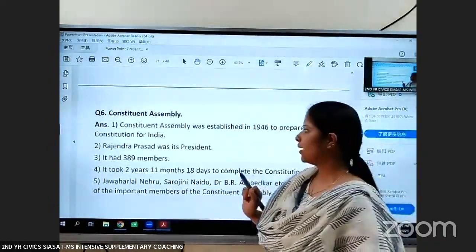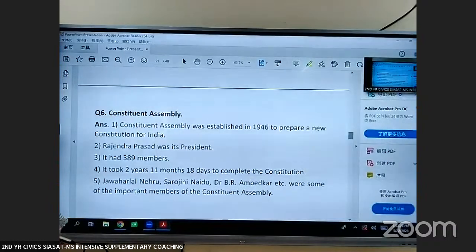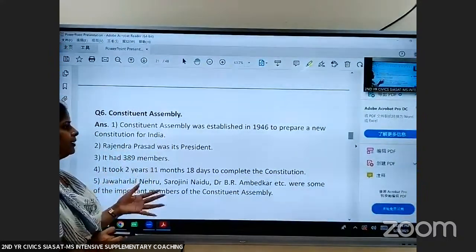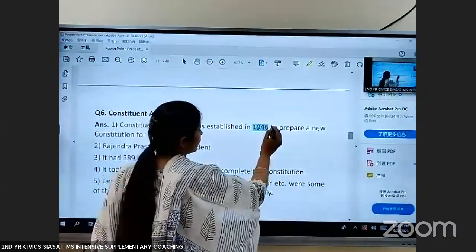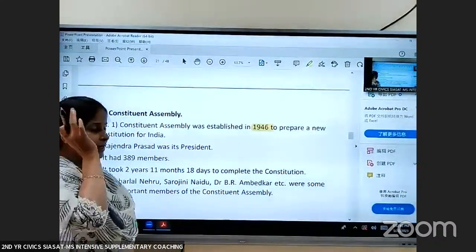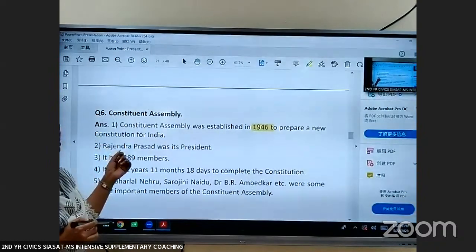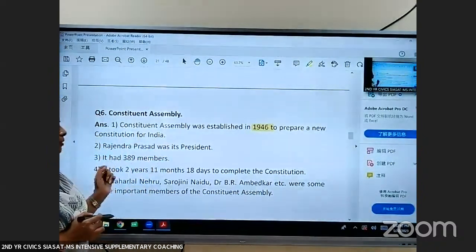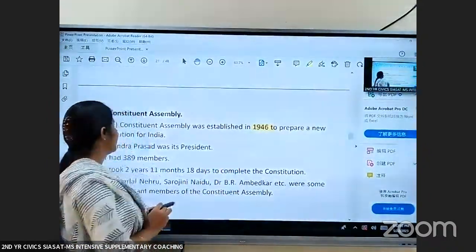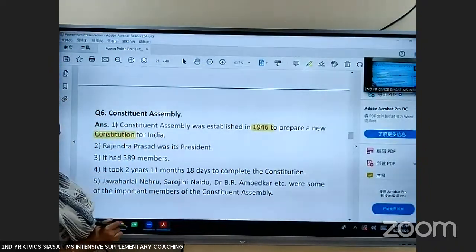Next is Constituent Assembly. At the beginning, I told you Constituent Assembly is a body of people which prepares the constitution. The Constituent Assembly for India was established in 1946 to prepare a new constitution for India. If you remember the Independence of India Act 1947, the Britishers said two constituent assemblies shall be formed to prepare new constitutions for both the countries.